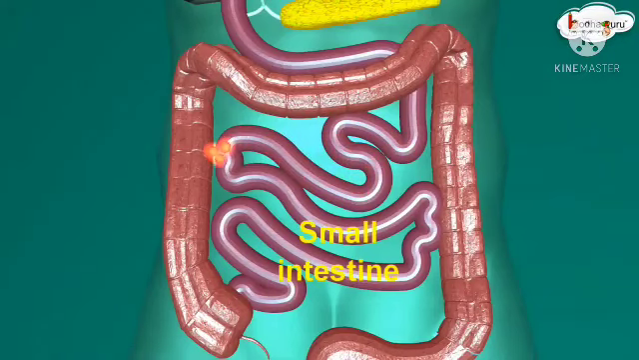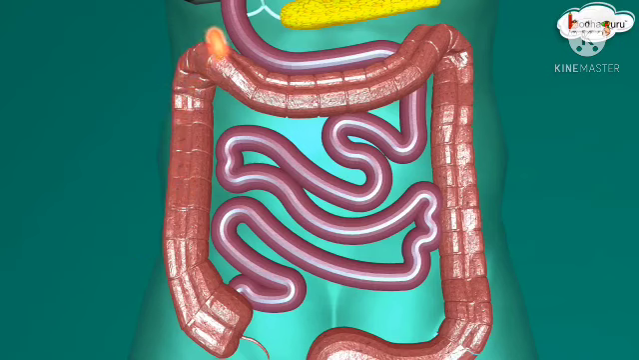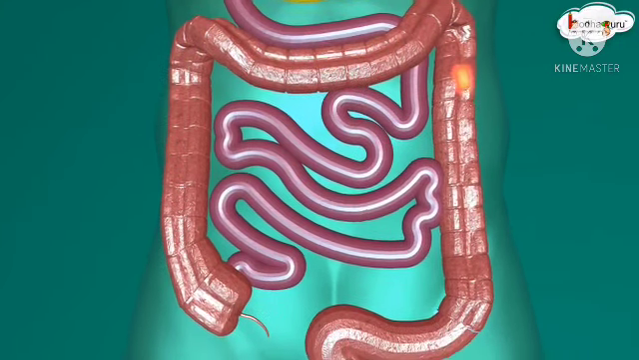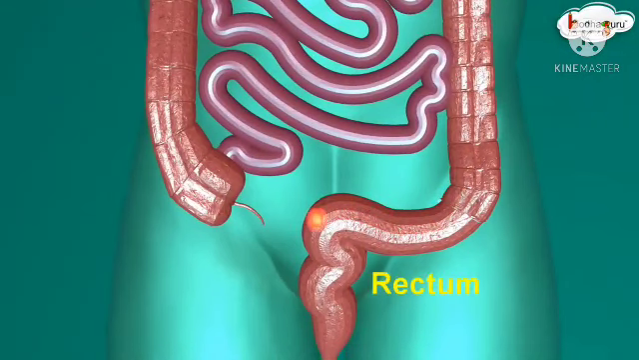The nutrients get absorbed by the small intestine. The undigested food moves into the large intestine. The large intestine absorbs the water from it. After the absorption of water, the undigested food becomes semi-solid and gets stored in a sac-like part at the end of the large intestine, which is called the rectum. This undigested semi-solid food is called feces or stool. The fecal matter is removed through the anus from time to time.